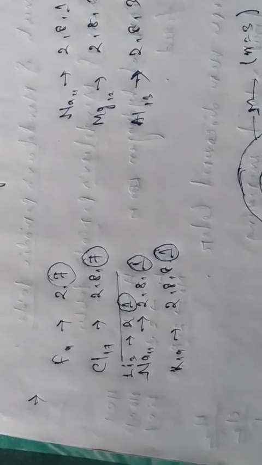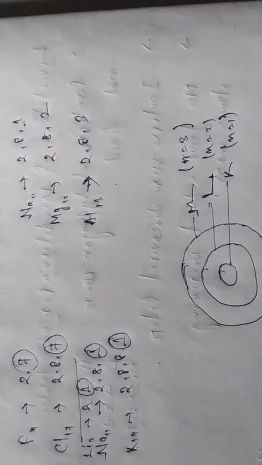So I think it is clear how the elements are placed in the same group on the basis of the number of valence shell electrons, right? So if the same number of electrons are present in the outermost shell or the valence shell, outermost shell and valence shell same thing, okay, then they will be placed in the same group.